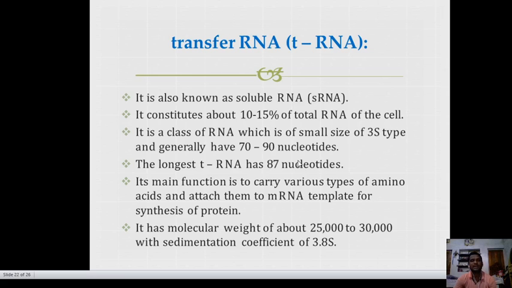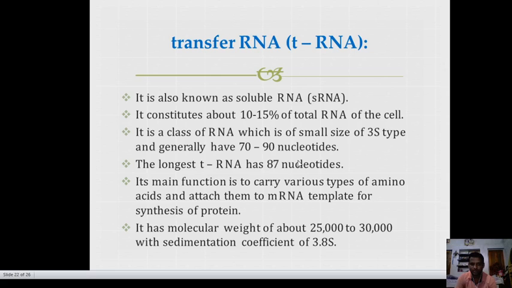Then tRNA stands for transfer RNA. It is also known as soluble RNA. It constitutes about 10 to 15% of the total RNA of the cell. It is a class of RNA which is small in size, of 4S type, and generally has 70 to 90 nucleotides. The longest tRNA has 87 nucleotides.